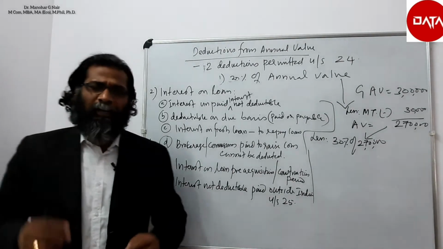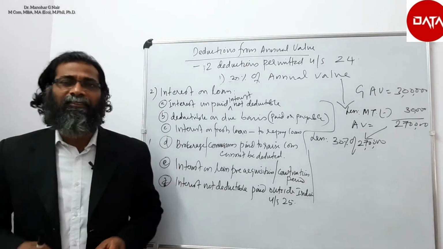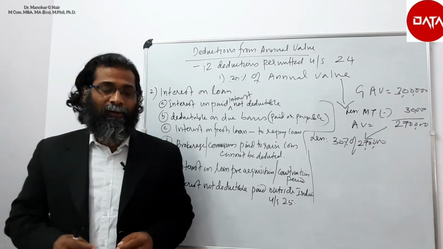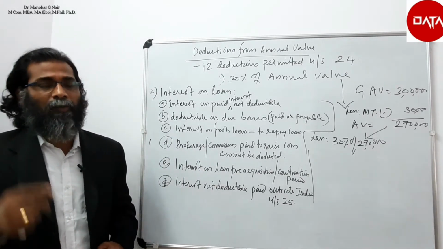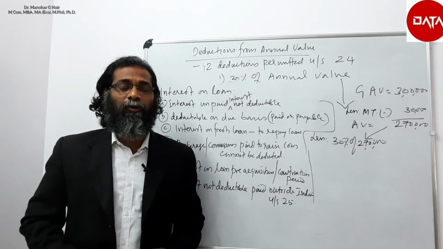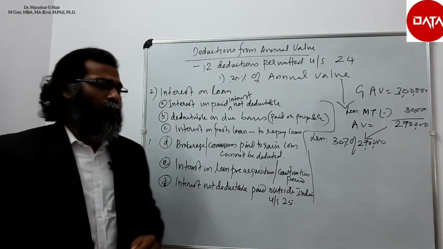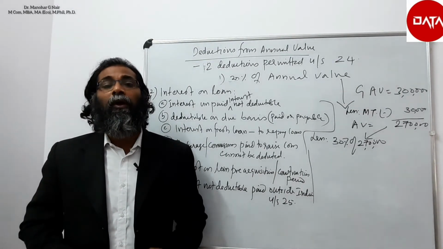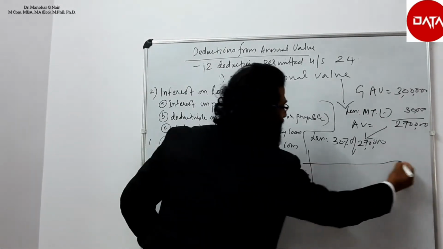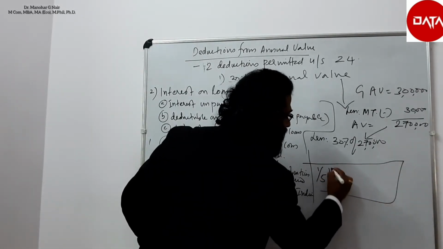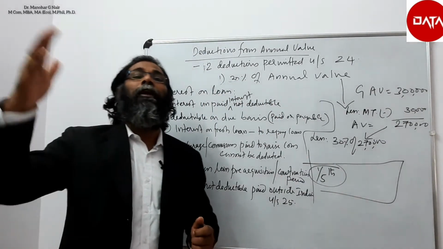Similarly, brokerage or commission paid in connection with raising this loan cannot be deducted, nor can expenses in connection with the raising of the loan be deducted from income from house property under section 24. Interest on loan for the pre-construction or pre-acquisition period can be kept accumulated, and 1/5 of that value can be absorbed in a span of 5 years.